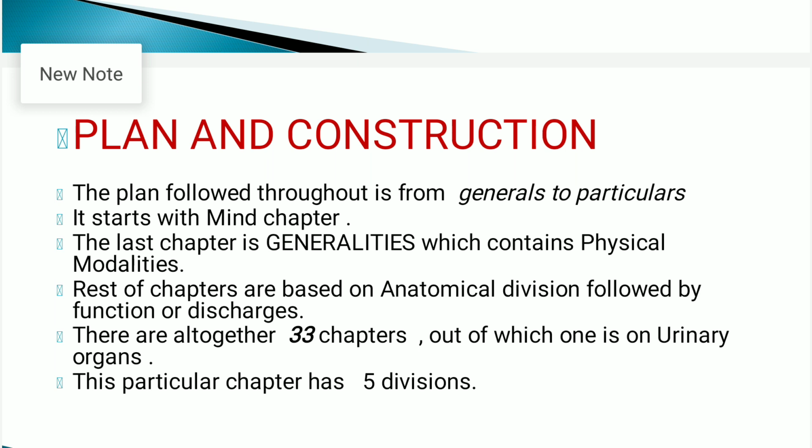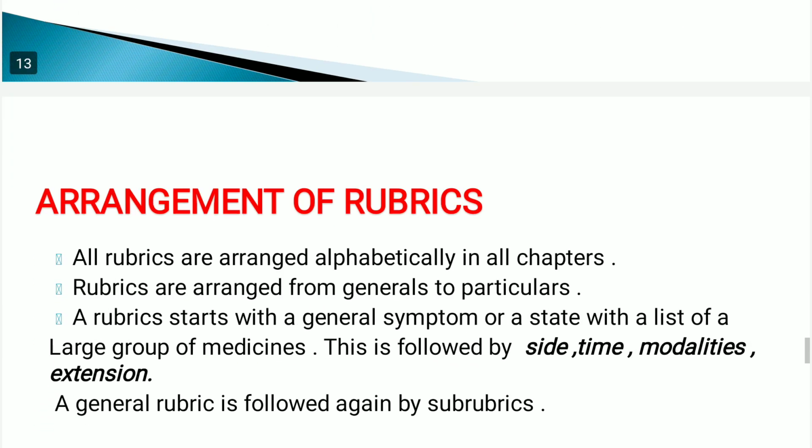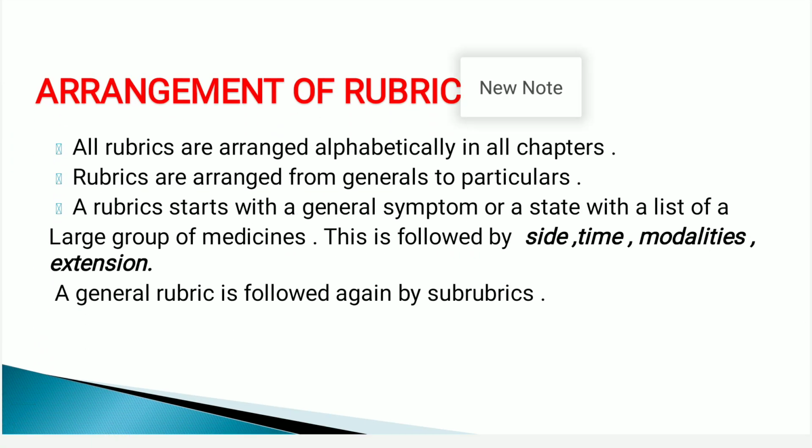Then the rubrics are arranged from general to particulars. So first the general rubrics are given, and then the particular rubrics are written. A rubric starts with a general symptom or state with a list of large group of medicines.